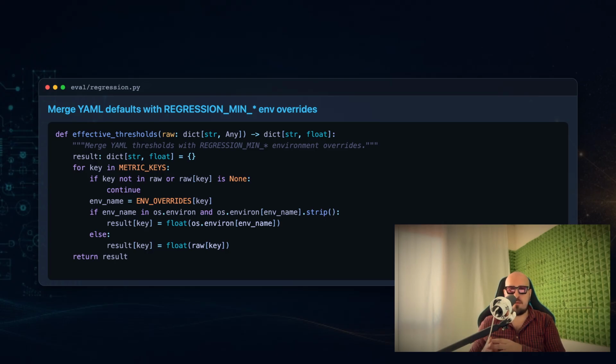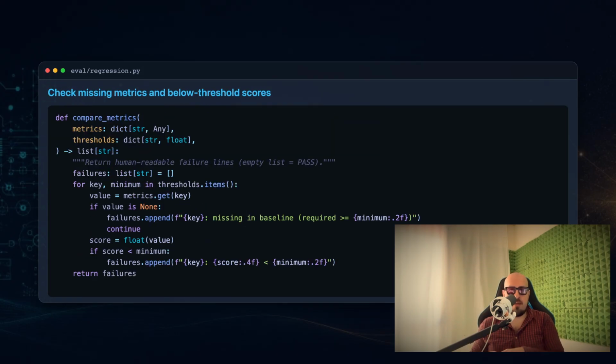For each Ragas metric, the function checks if an environment variable like regression mean faithfulness is set. If it is, the override value replaces the YAML default. If not, the YAML value is used. The pattern is critical for testing experimental branches or forcing deliberate failures without committing changes to the threshold file. When we run the demo with regression mean faithfulness equal to 0.99, for example, this function applied the override and the gate correctly failed.